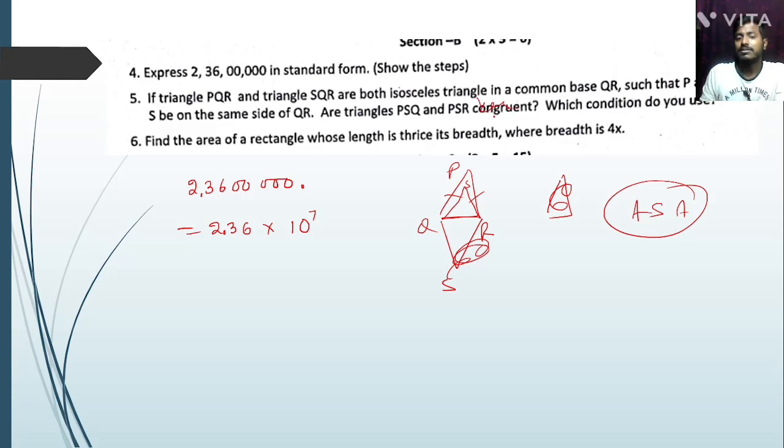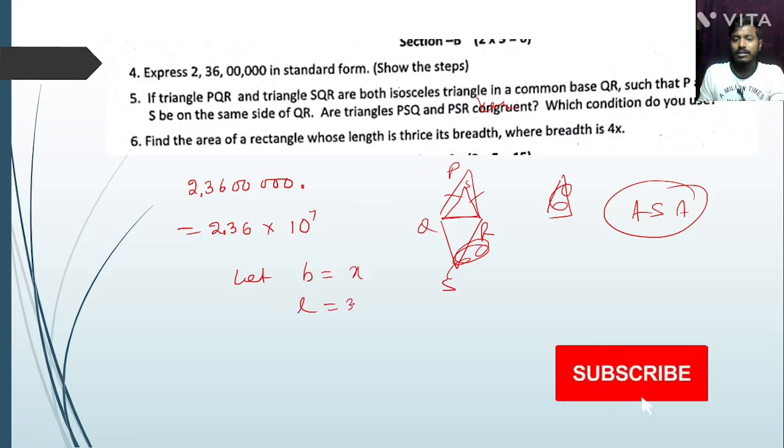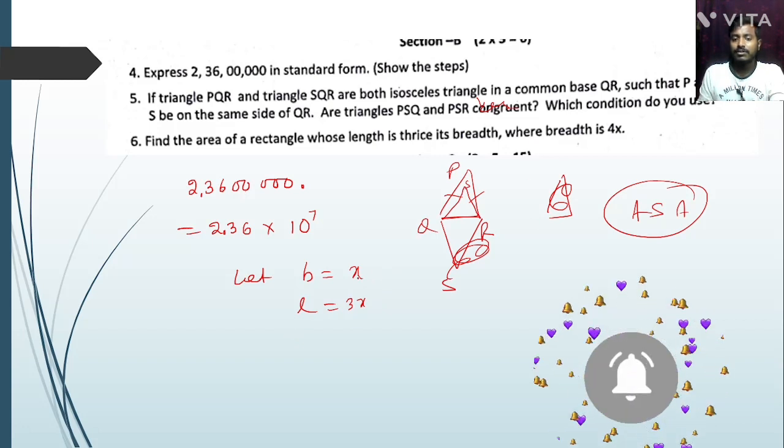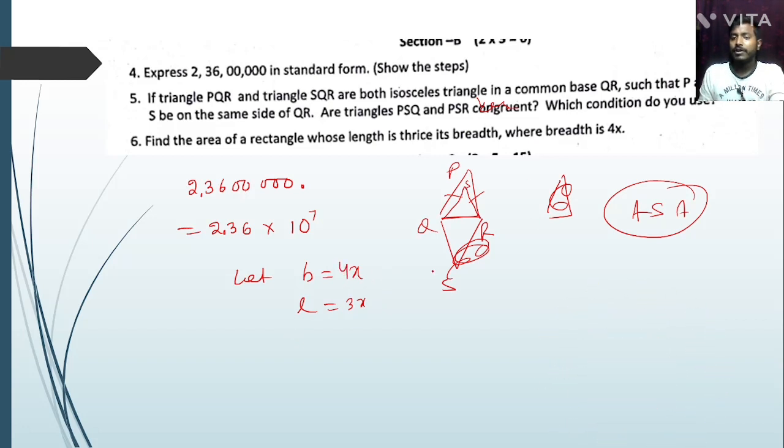Find the area of the rectangle whose length is thrice the breadth. Okay, so let breadth equal to x and length equal to 3x. So sorry, the breadth is given as 4x, so length is 3x means 3 into 4x, that is 12x. So area equal to length into breadth, so 4x into 12x, that is 48x square.